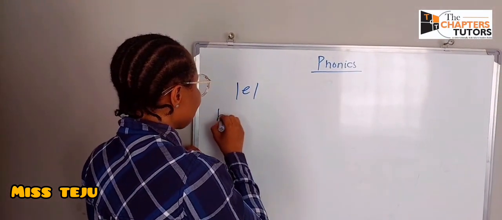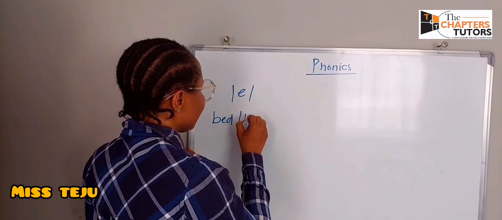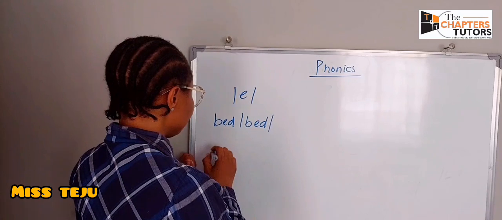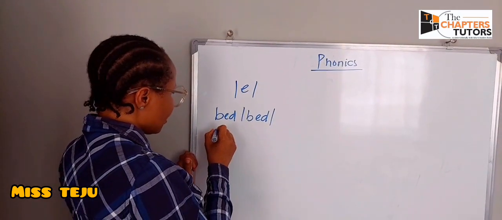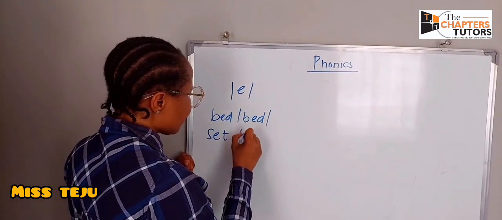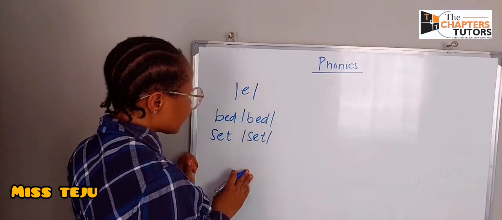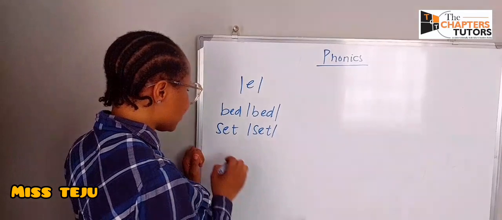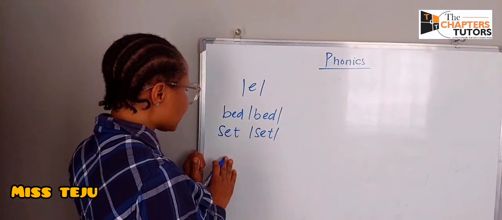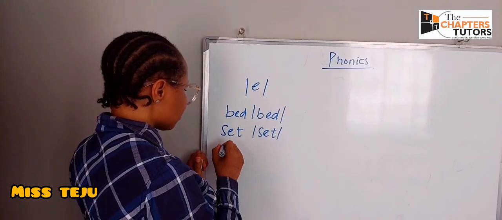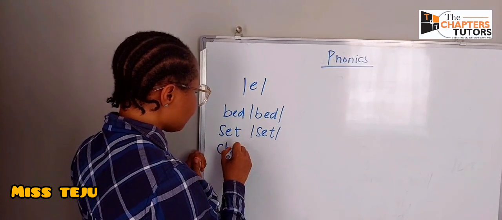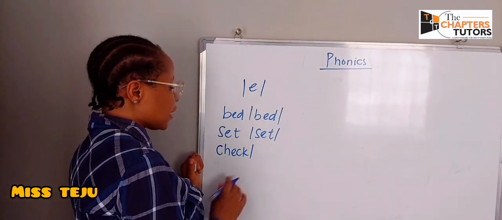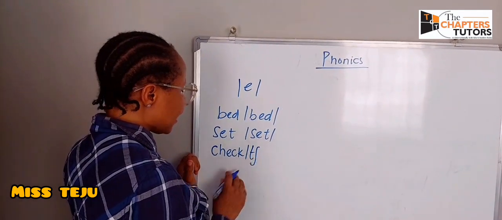Sound, as in bed. Bed. We have set. Set. Just the way it sounds in words, that's exactly the way it is written. We have words like check. Remember that in phonetics, this is the way we write our CH.